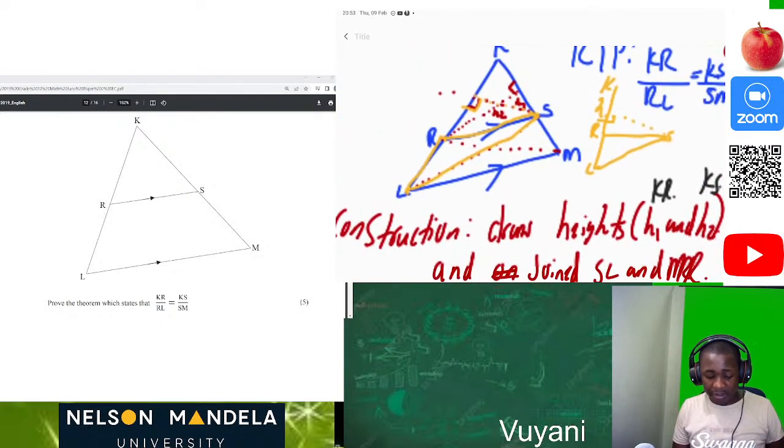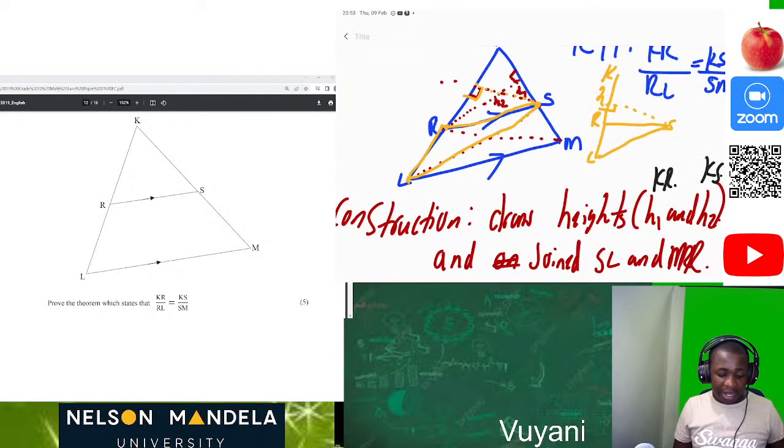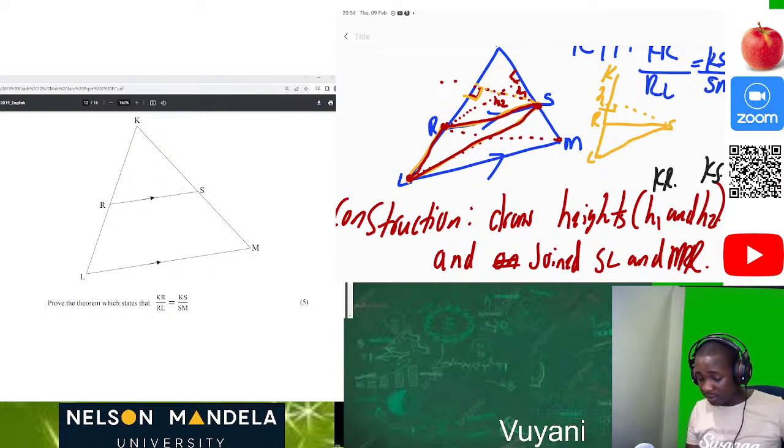Check this out. We are saying that the area of LRS, so this is the triangle which you're talking about, is equal to the area of MSR. Let's use a different marker so that you can see.